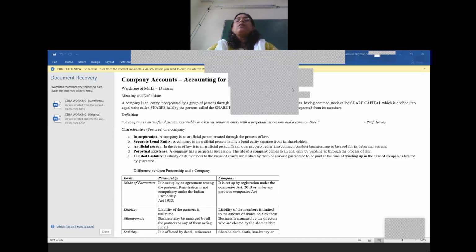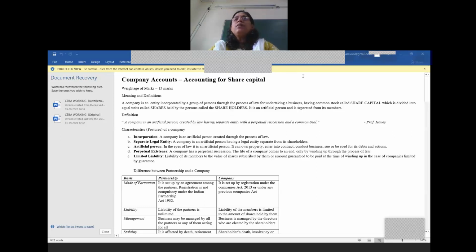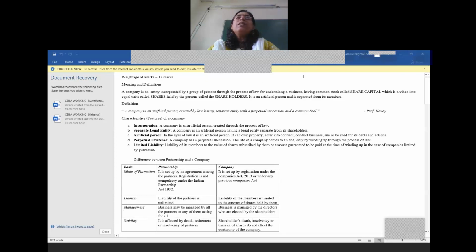Dear students, in today's session, we will be learning about accounting for share capital. Now, before we go to the accounting part, let us in brief discuss what is a company and the features of a company. A company is an artificial person created by law having separate entity with a perpetual succession and a common seal.